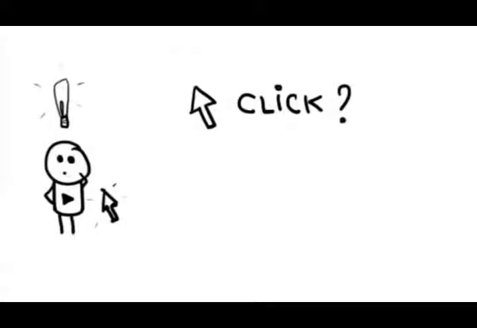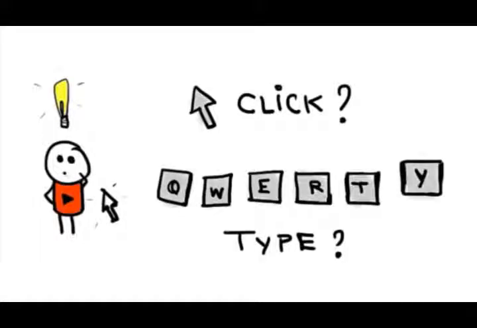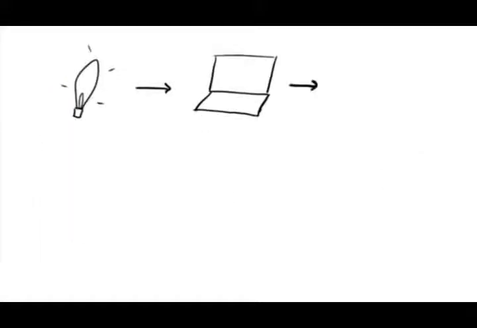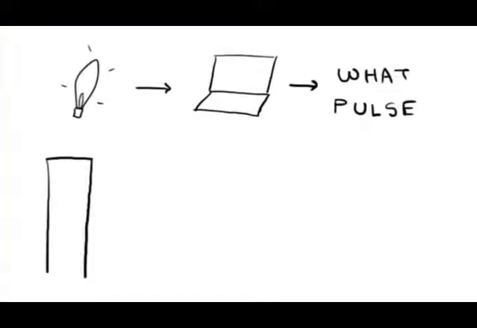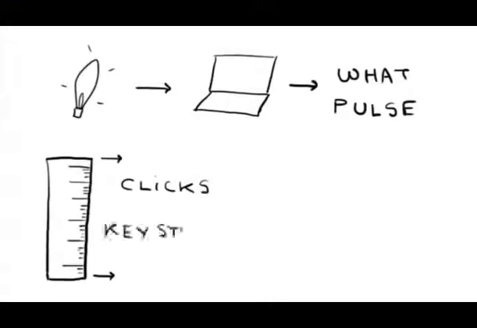Thanks for clicking on this video, but how many times a day do you click? Or how many times a day do you type keys? To know about it, you can use a software called Wattpulse. Wattpulse measures how often you do things like keystrokes, mouse clicks, and also the total distance you moved your cursor. It's fun stuff to track.